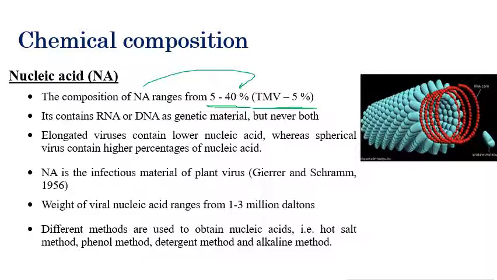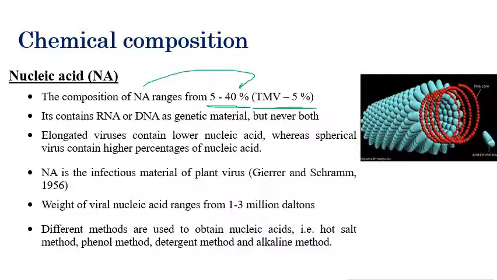It contains DNA or RNA as a genetic material, but never both. A virus contains only one type of genetic material. Both RNA and DNA can never be found together in a virus. It may be RNA or DNA, but not both.